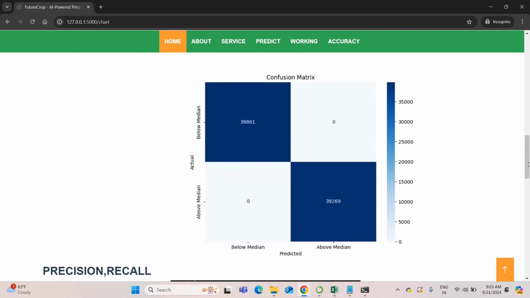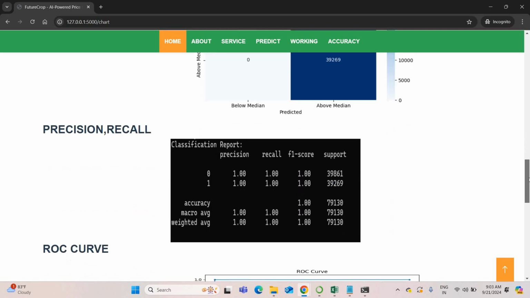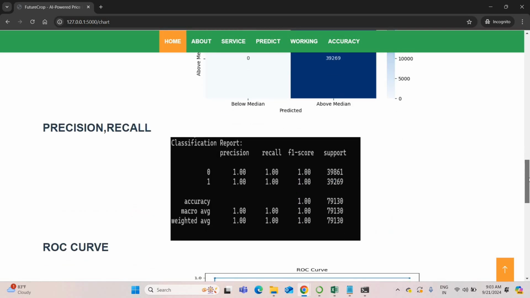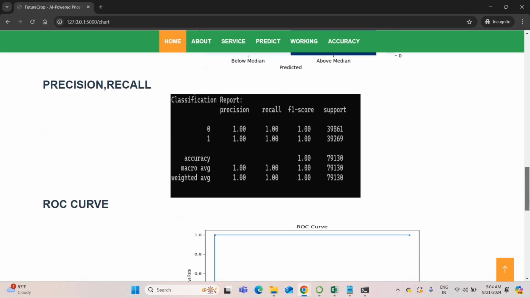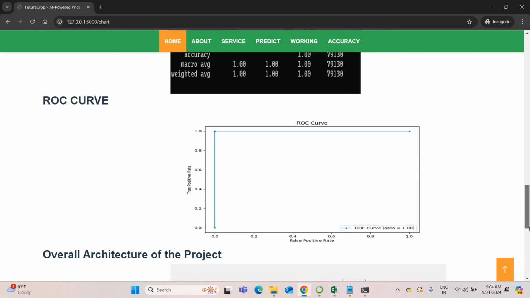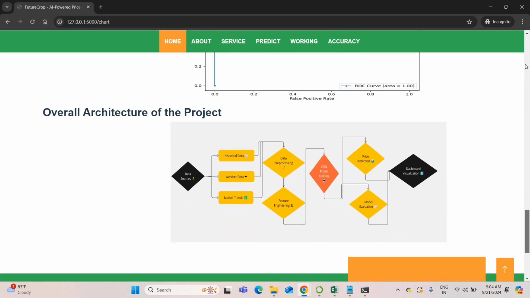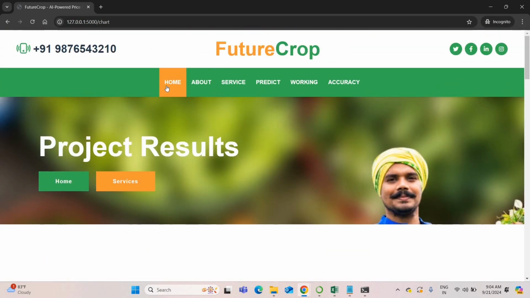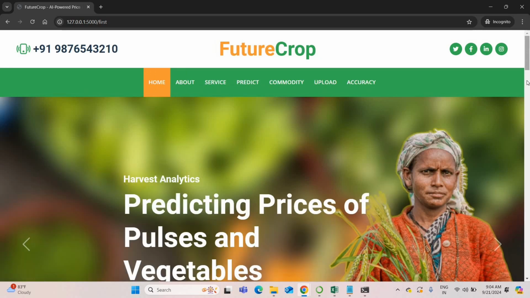Okay, also this is the confusion matrix of this project. This is the overall confusion matrix of this project. So these are the precision and recall values. You will get around 99% precision and recall value. 1.00 means nearly 100%. So this is the ROC curve of this project. Then the overall architecture of this project. Everything is given here for this project. So this is the best project, an innovative project.